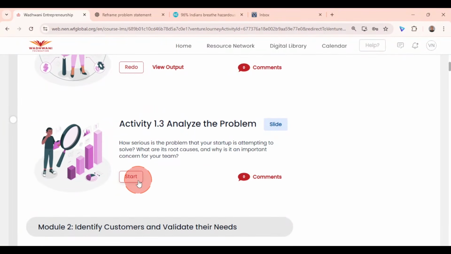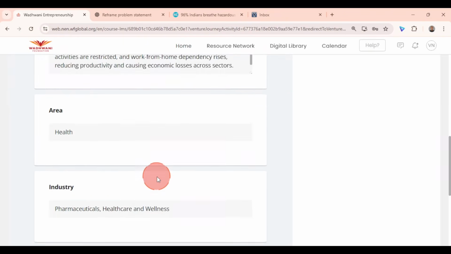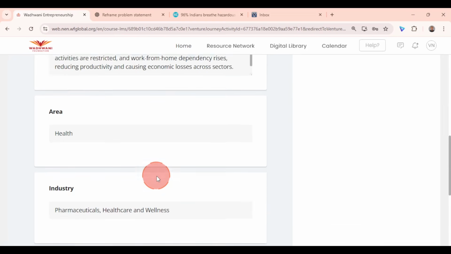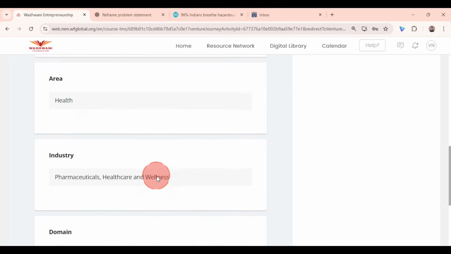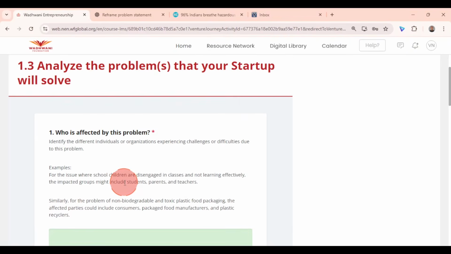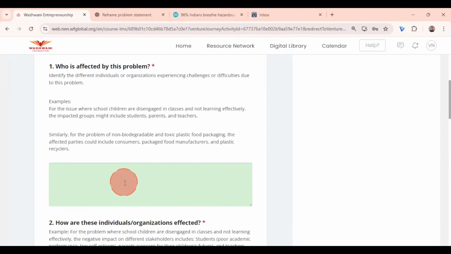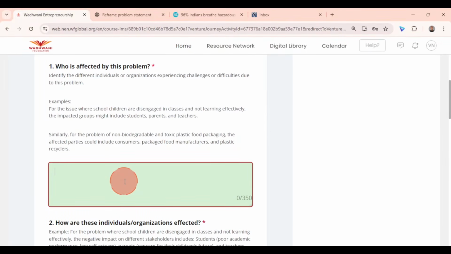Venture activity 1.3 is about analyzing the problem. Now, in a similar fashion, there are some basic details given to you from your previous entry. Scroll down, click next, then it will ask you who's affected by this problem. Well, who's affected by this problem?